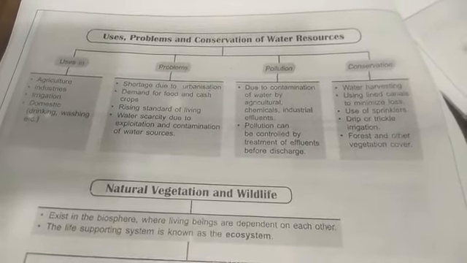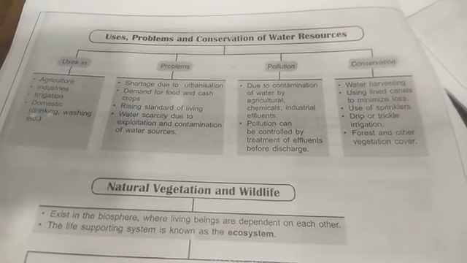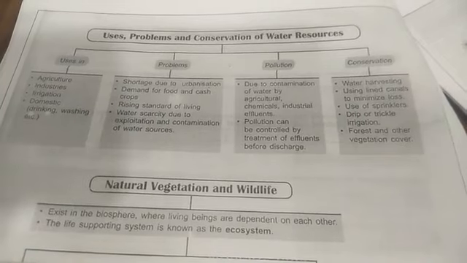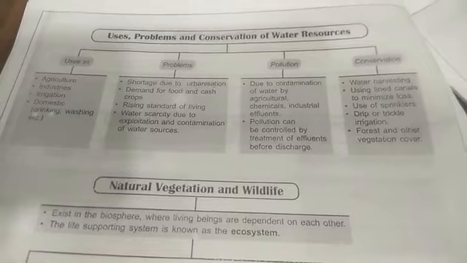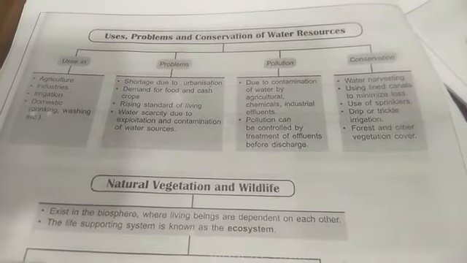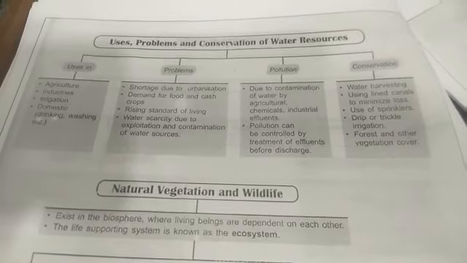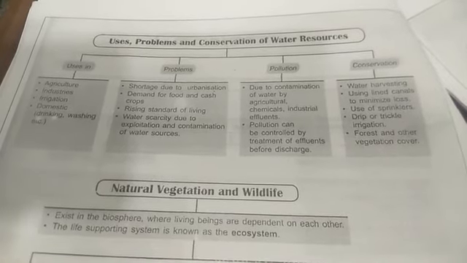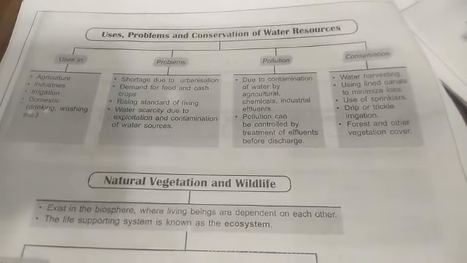Pollution, due to the contamination of water by agricultural chemicals and industry effluents, the water is being polluted. Pollution can be controlled by treatment of effluent before it is discharged from industrial areas. So it could be treated properly before discharging it to other water bodies or to the land.